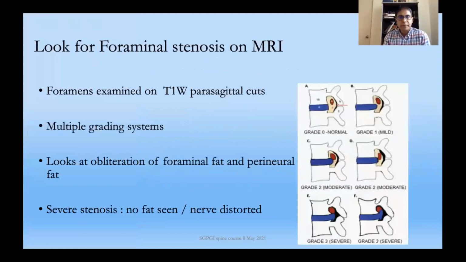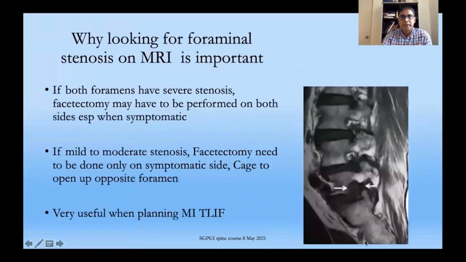I always look for foraminal stenosis on MRI. And here you can see there are multiple grading systems. Here you can see the severe stenosis, when there is no fat seen either perineurally or in the foramen, or when there is distortion of the nerve.